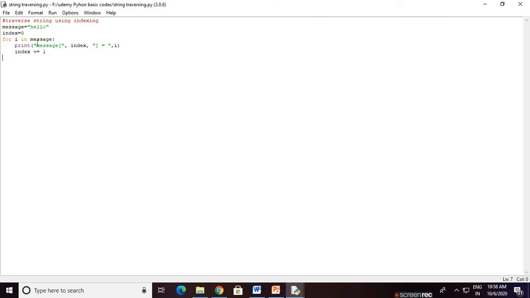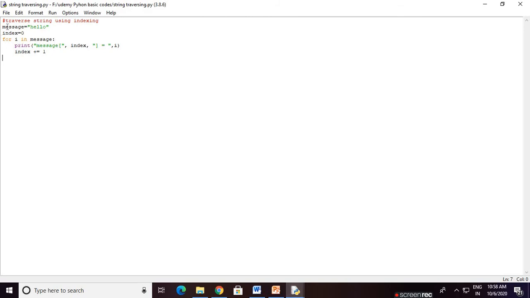For example, if you know C programming, you know that a string there is a character array. The concept is the same here. Basically, we take an index, meaning we print the characters one by one. It is a sequence. String means a sequence of characters. That means we go to every index and print the value. So for this we use a for loop: for i in message. The sequence here is the string, that means message.